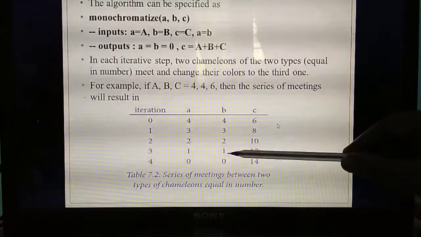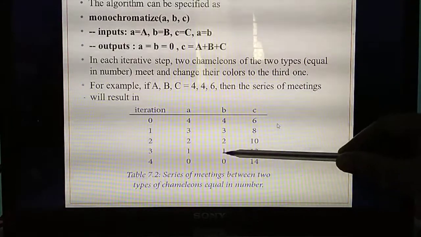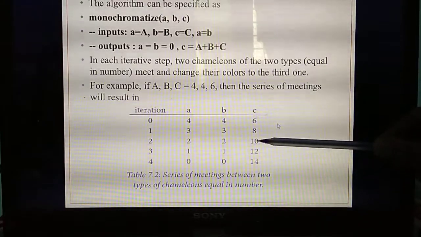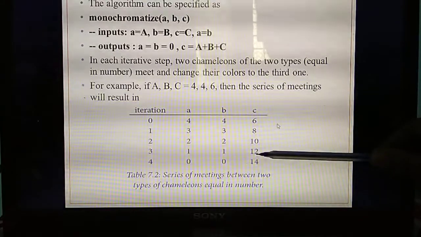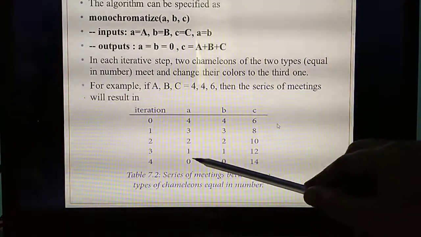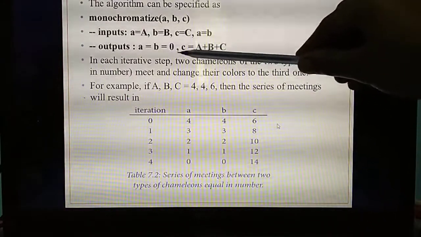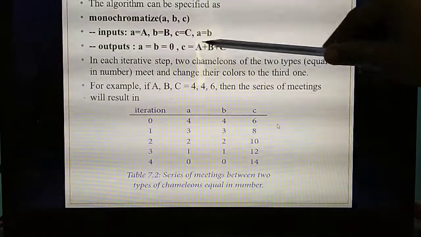Next, here 2 minus 1, 1. Here also 2 minus 1, 1. So 1 plus 1, 2. So how many will there be? Here add 10 plus 2, 12. Next step. 1 minus 1, 0. 1 minus 1, 0. See, if A equal to B equal to 0, what answer will you get?